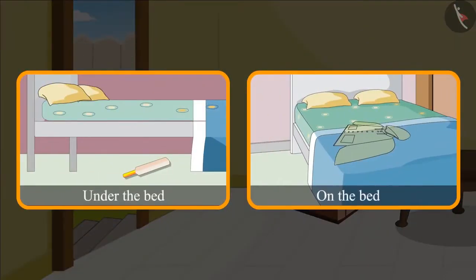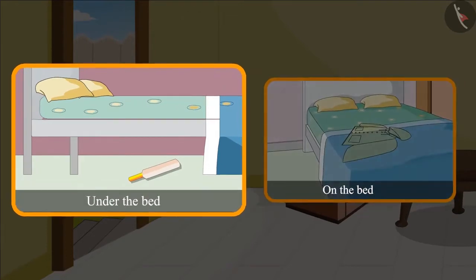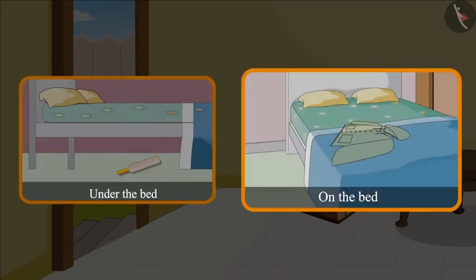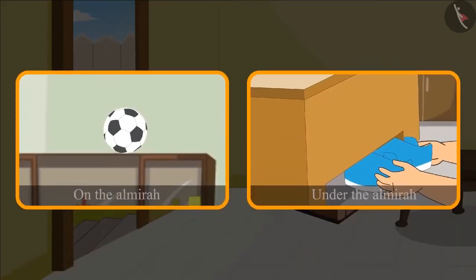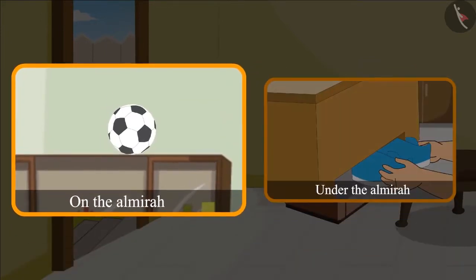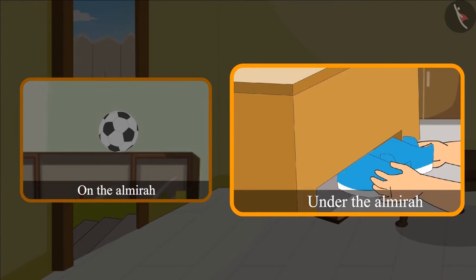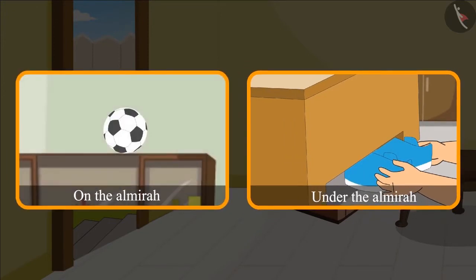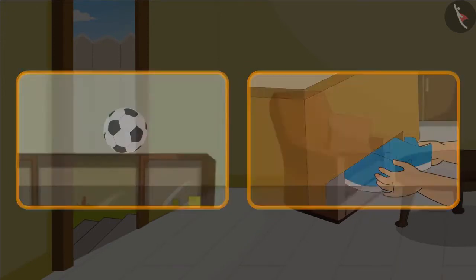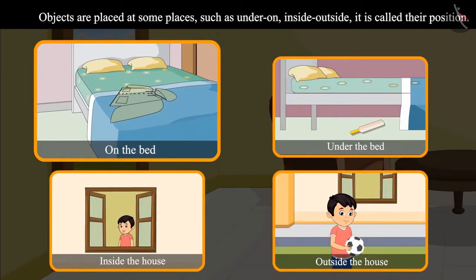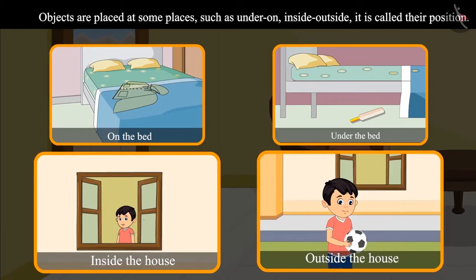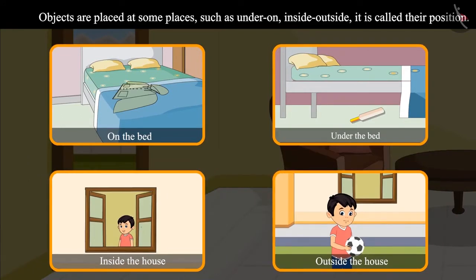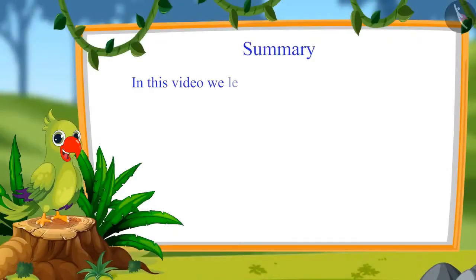Children, did you see where Chotu's bat was kept? Chotu's bat was kept under the bed and his raincoat was kept on the bed. Chotu's mother took the ball which was kept on the top of the almirah and Chotu's shoes were under the almirah. So children, we have seen that objects are usually kept at certain places and words such as under, on, inside, outside are used to exactly tell us their position.